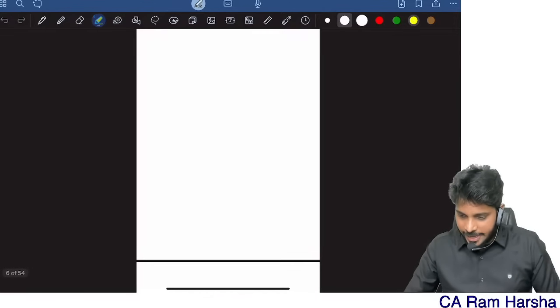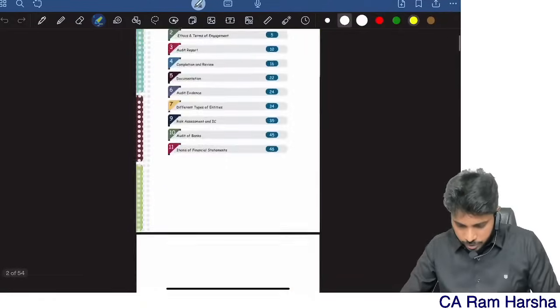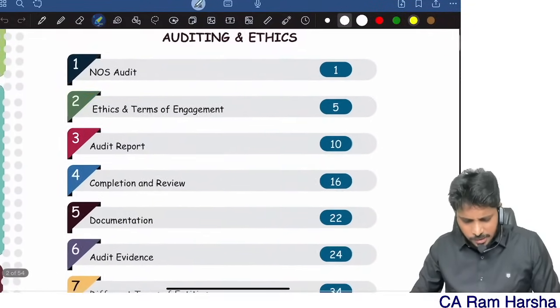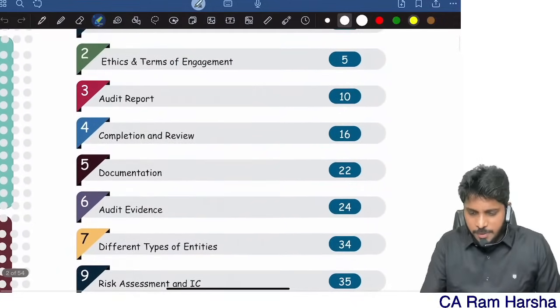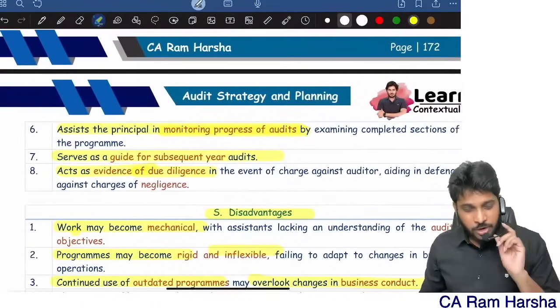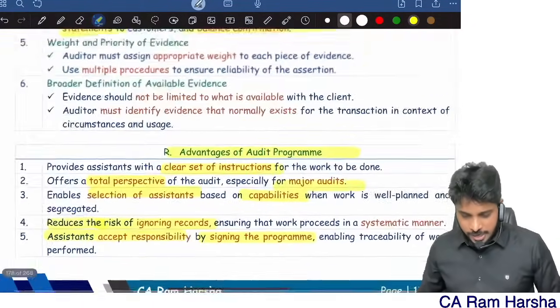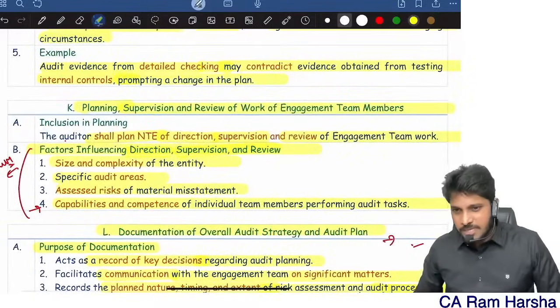Now, in exceptional questions, we have some questions on the program chapter. So let me go to the program chapter, exceptional questions. Audit strategy, program. Yeah, I think in this there are no exceptional questions. I think all were covered as part of this. In this chapter there are no exceptional questions as such. In Jan 25, 2 questions were there, both are exceptional questions in Jan 25. That alone you read. Actually not required. Here itself I already covered. This is more than sufficient.